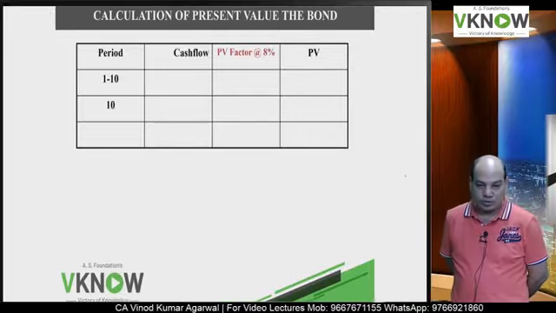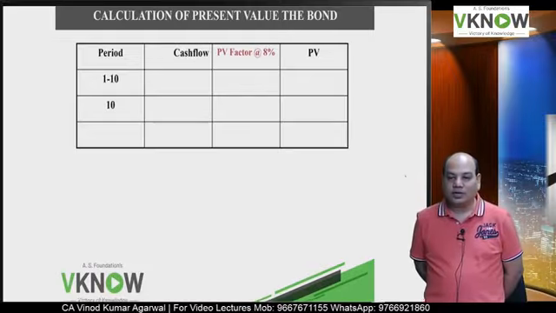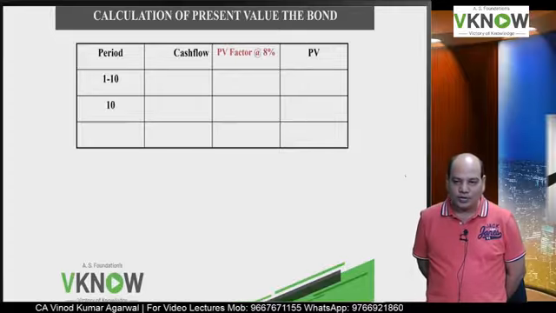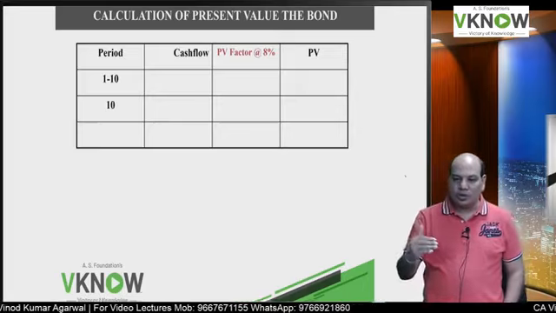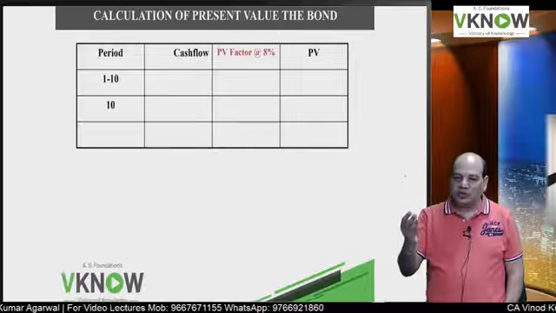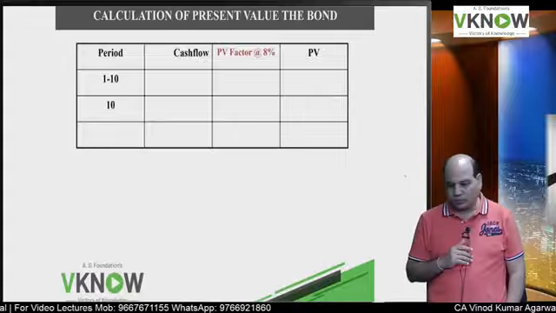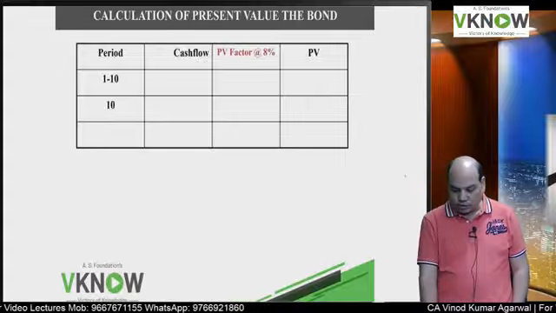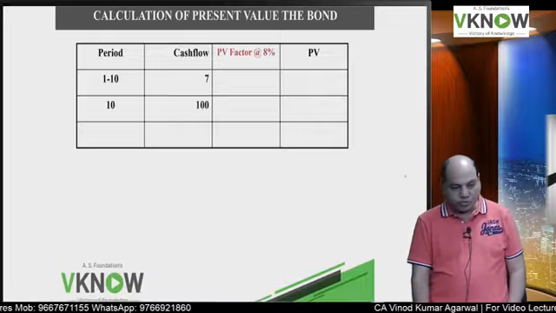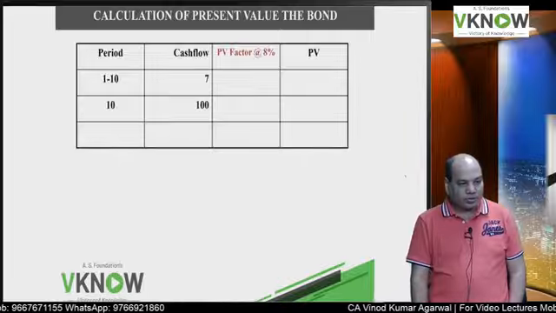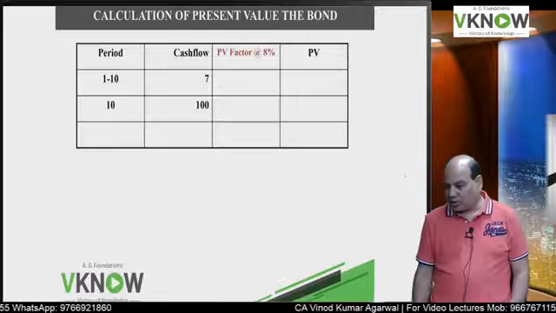10 times you will receive coupon. And after 10th half year, you will receive the redemption value. So every calculation, everything will be based on 10 half year, 7% coupon rate, 8% required return. Solve. Cash flow will be 7 rupees, 7% of 100, and redemption will be at par 100 rupees. Okay. So student will now give me PV factor at 8% for 10 period.